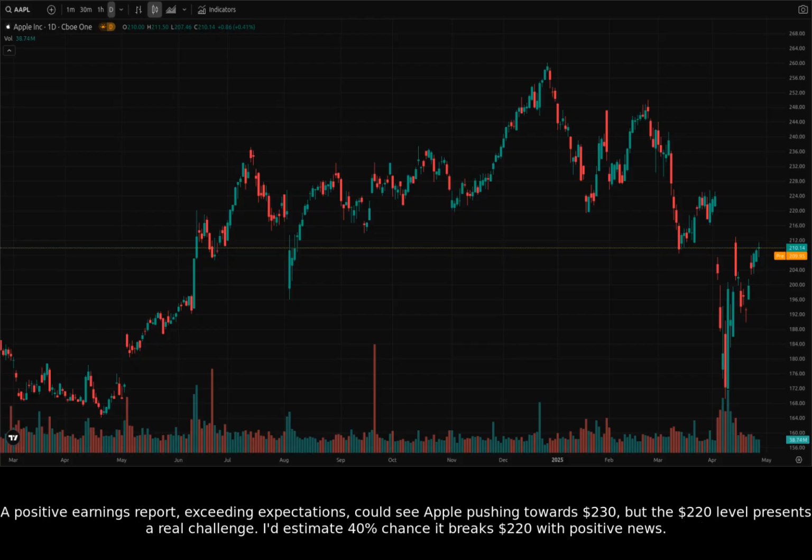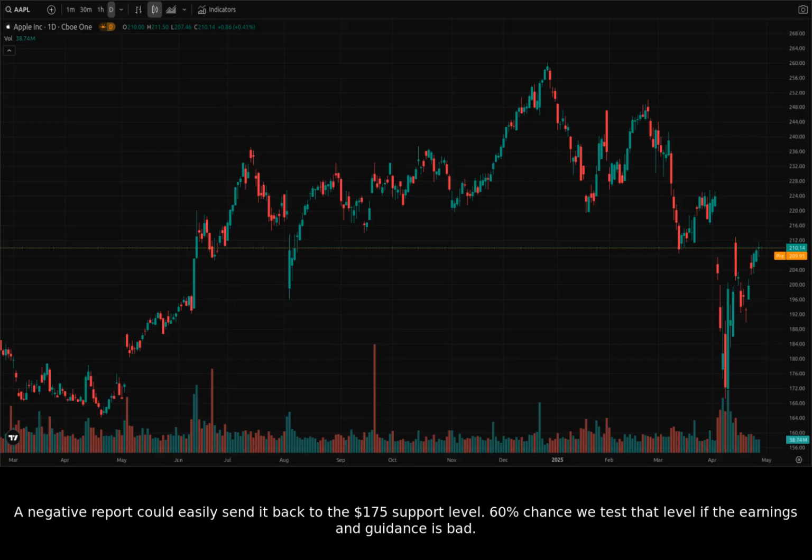A positive earnings report, exceeding expectations, could see Apple pushing towards $230, but the $220 level presents a real challenge. I'd estimate a 40% chance it breaks $220 with positive news. A negative report could easily send it back to the $175 support level. I'd say a 60% chance we test that level if the earnings and guidance are bad.